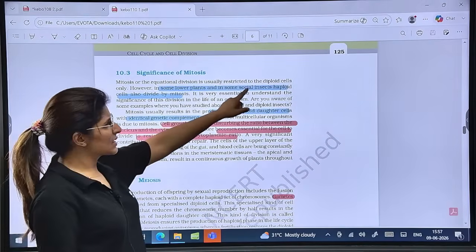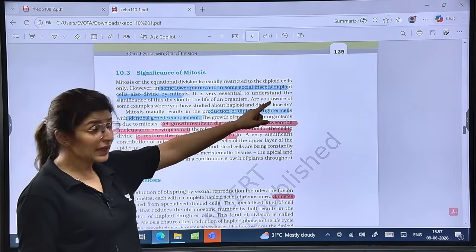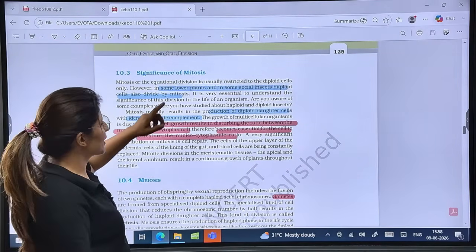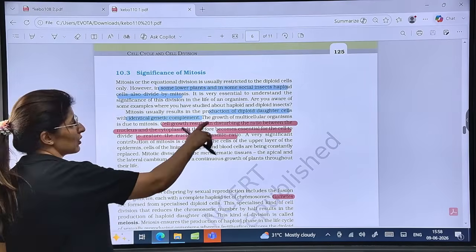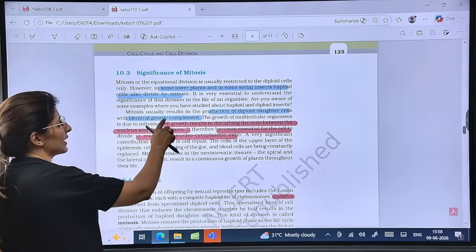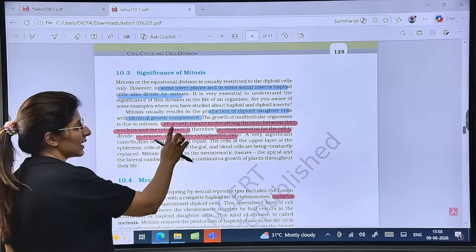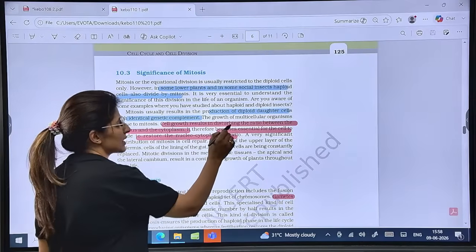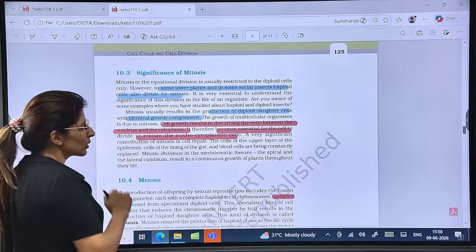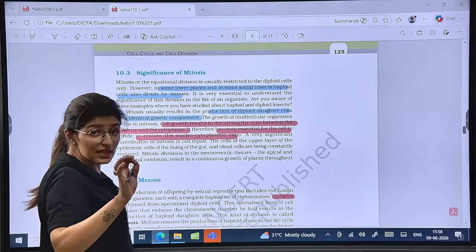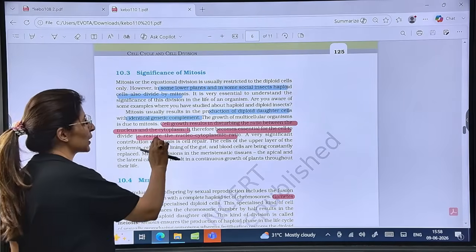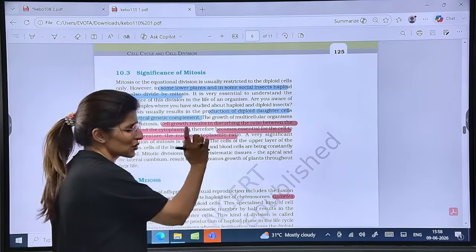In some lower plants and some social insects like the honeybee, haploid cells divide by mitosis. Now, mitosis produces diploid daughter cells with an identical genetic complement. Cell growth results in disturbing the ratio between the nucleus and the cytoplasm. So it is essential for the cell to divide to restore the nucleocytoplasmic ratio. Very important.